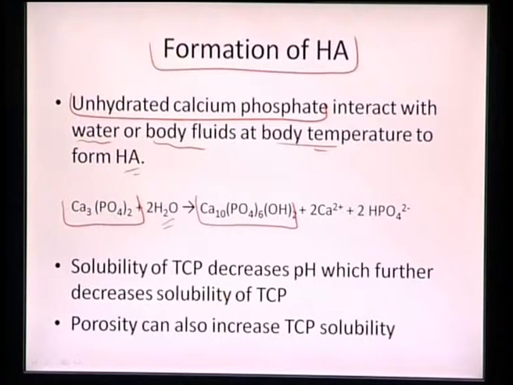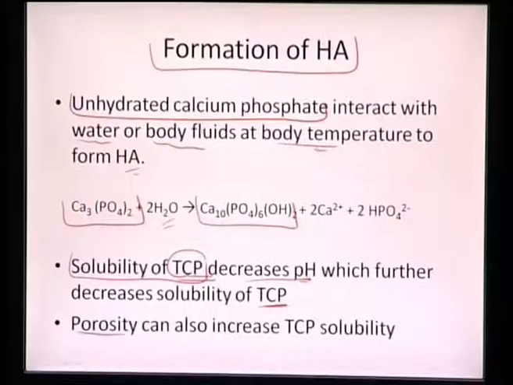And as we saw earlier, the solubility of tricalcium phosphate decreases with pH, which can further decrease the solubility formation of TCP. So we have certain ions which are getting generated. Once we are decreasing the pH, it will start reducing the solubility of TCP. So we want to make it much more alkaline. If we want TCP to dissolve into the body, we should generate the condition in which the nature is much more alkaline, and that will lead to more solubility of tricalcium phosphate.